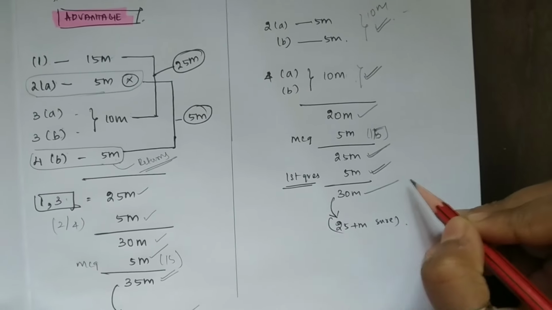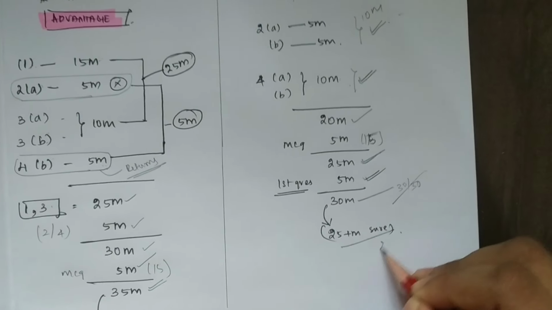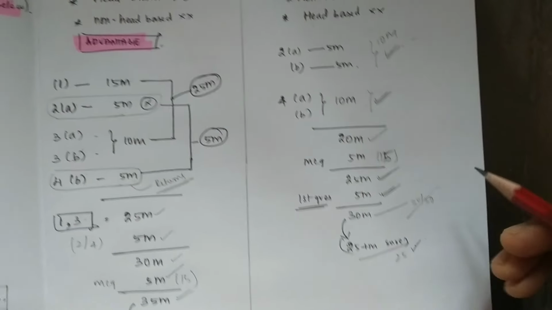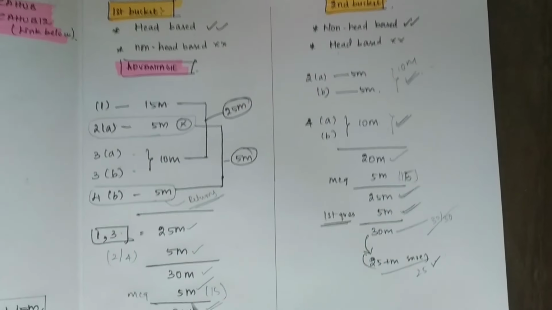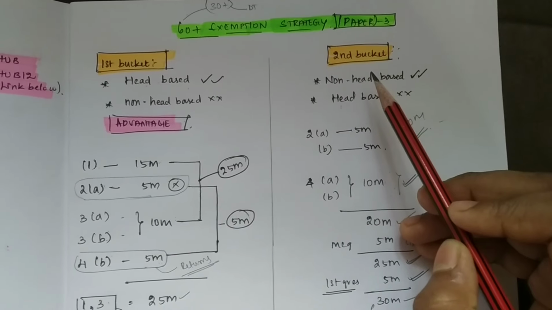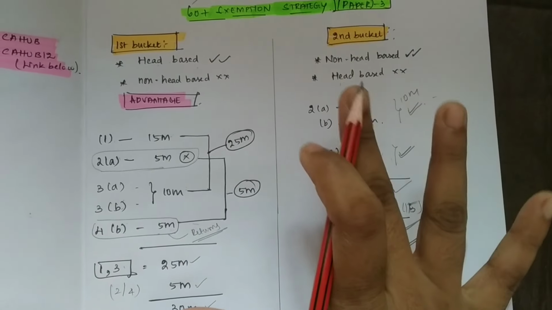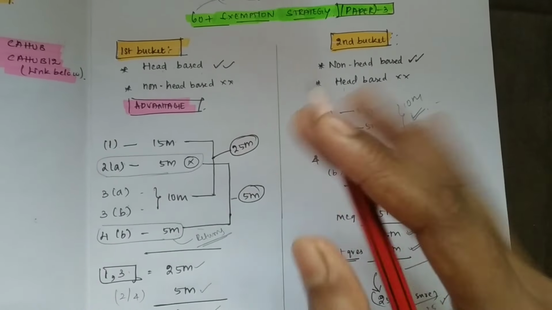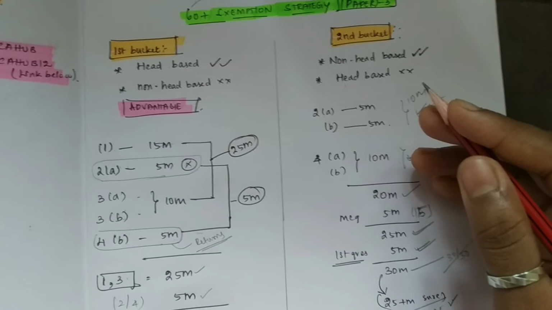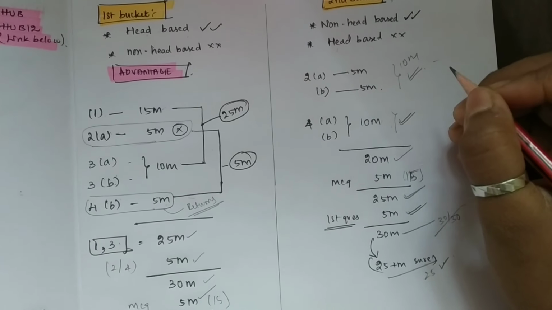Totally 30 marks. Out of 30 marks, you won't be getting all 30, but you can at least score 25 marks out of it. So there was a possibility of getting at least 20 to 25 marks, even if you are a head-based student, even if you are a non-head-based student. With this knowledge for the DT paper, you can then go through the GST for some extra marks, around 30 marks over there. So with that, you are able to get even 60 plus in your third paper.